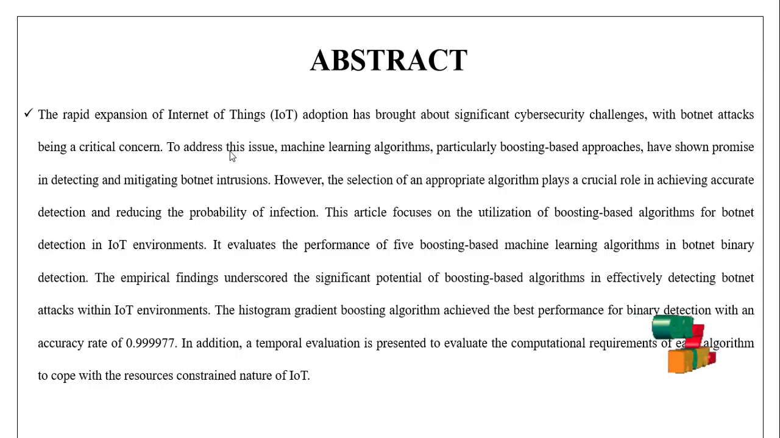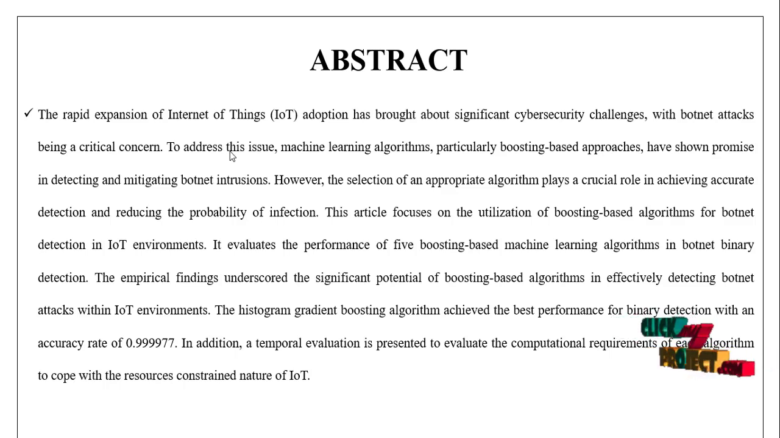Our project title is IoT cybersecurity: the use of a boosting-based approach for botnet detection. Our abstract is: the rapid expansion of the IoT, Internet of Things, has brought about significant cybersecurity challenges, with botnet attacks being one of the critical concerns. To address this issue, machine learning algorithms, particularly boosting-based approaches, have shown promise in detecting and mitigating botnet intrusion. However, the selection of the algorithm plays a critical role in achieving accurate detection and reducing the probability of infection.